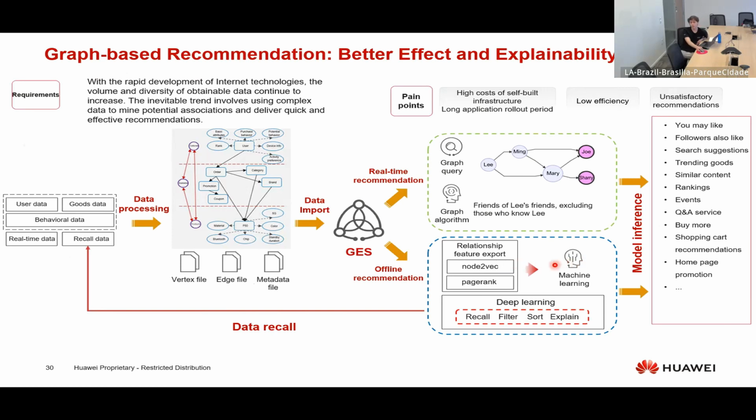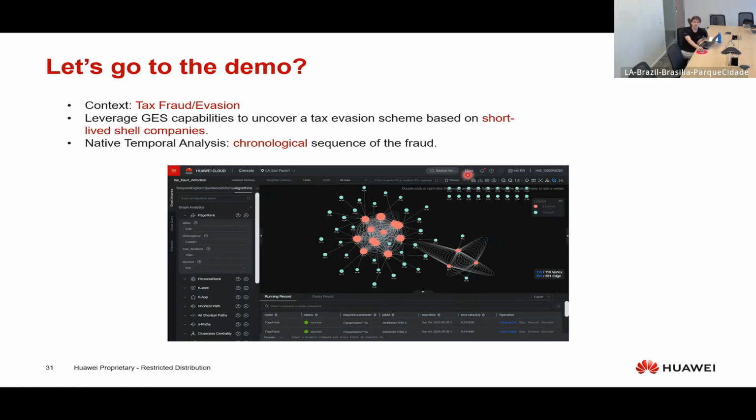It's a really good input for machine learning and deep learning models. So they exported the outputs of these algorithms and used them as input for external machine learning models. So I think we can go to the demo.